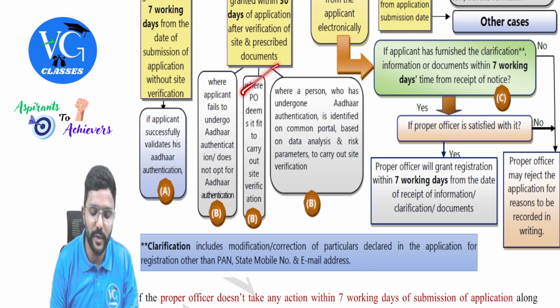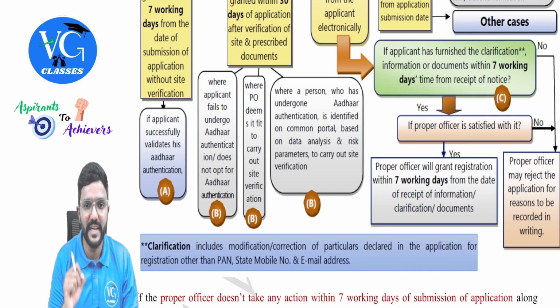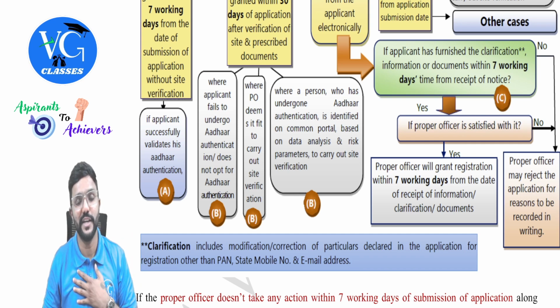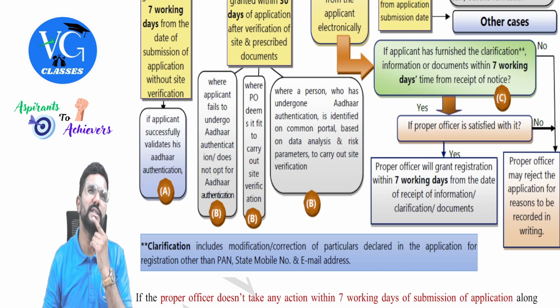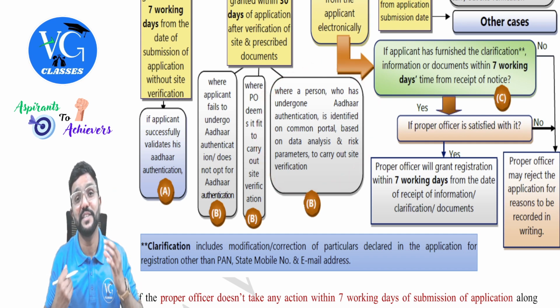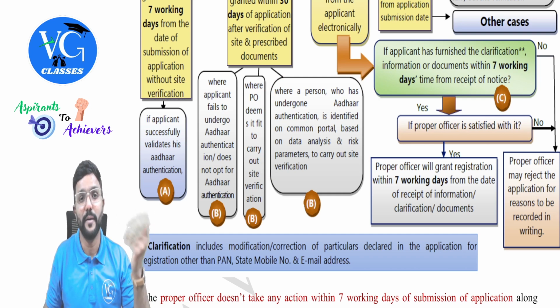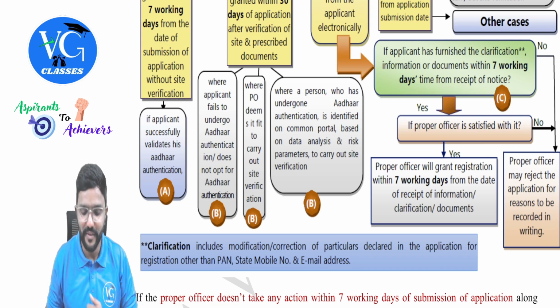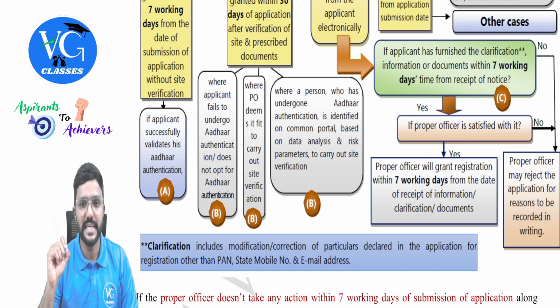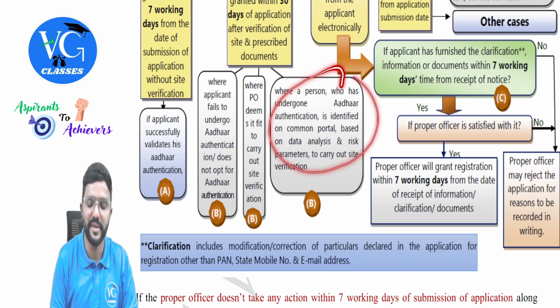Or else, the second one, where the proper officer deems it fit to carry out the site verification. Meaning even though Aadhaar authentication is done, the proper officer feels, I want to physically verify once. Let me go and check on that. The last one is the system identifying that the applicant is a risky applicant, maybe because of past history. Where a person who has undergone Aadhaar authentication is identified on the common portal, based on data analysis and risk parameters, to carry out site verification. So this is system based, guys.